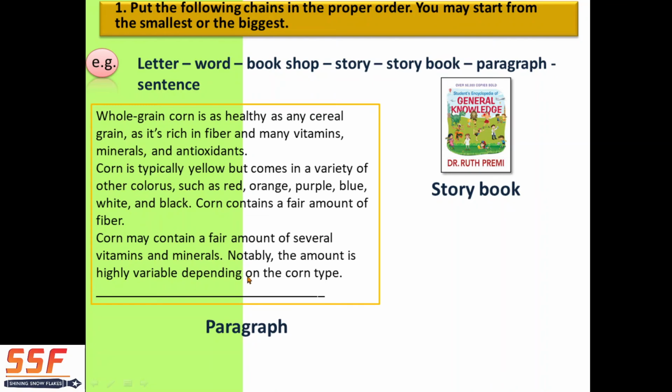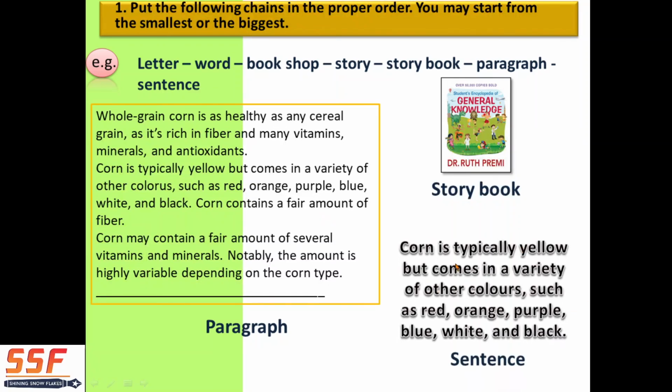So next comes the paragraph. In the storybook you can see the paragraph also. It's going in order, not from biggest to smallest or smallest to biggest, but I am showing the pictures of what the word means. So you can see this is called a paragraph. Here are 3 paragraphs. The first is from whole grain corn is as healthy as any cereal grain, till antioxidants. Till here it's the first, and this is the third paragraph.